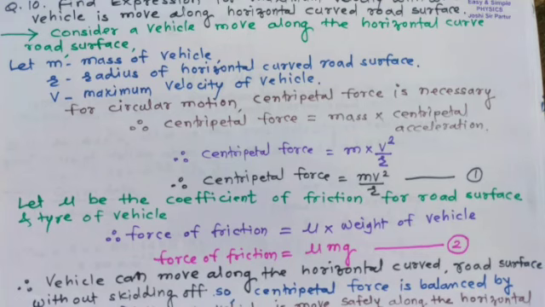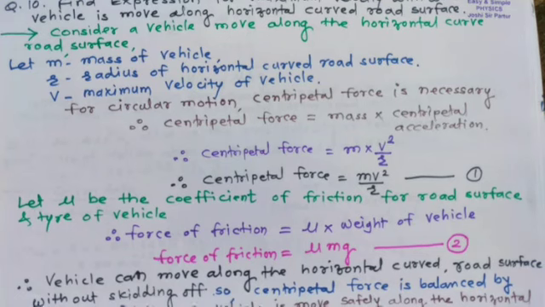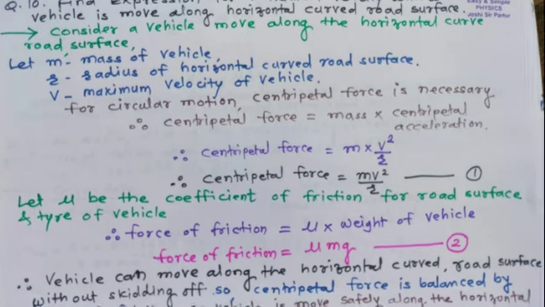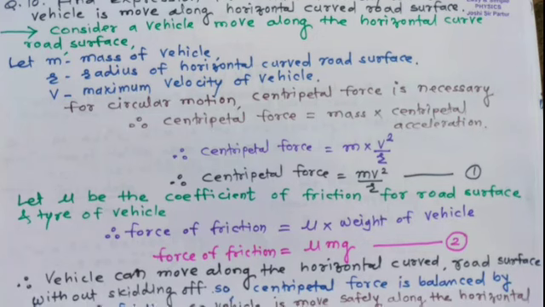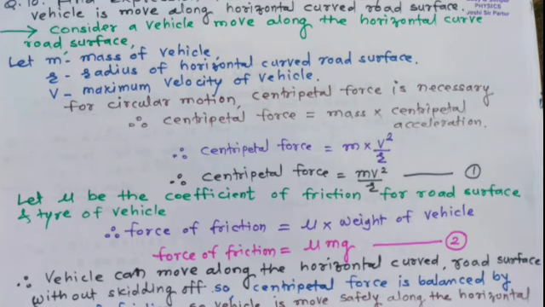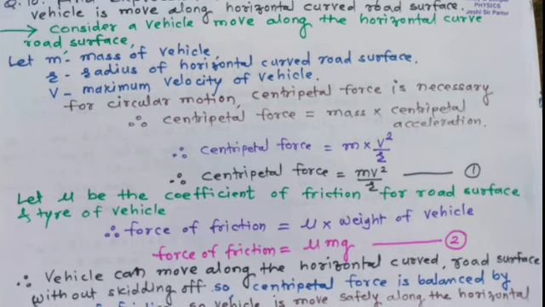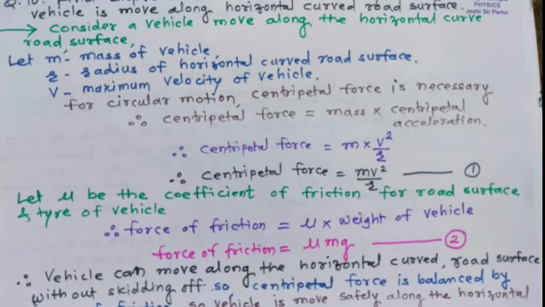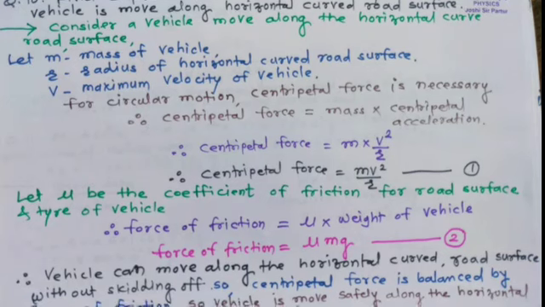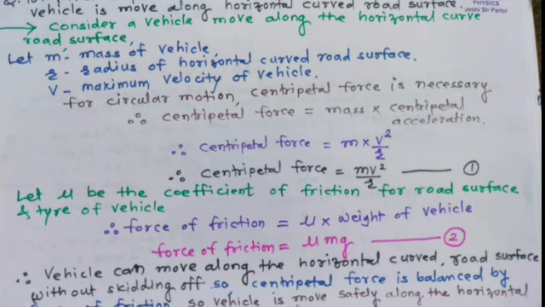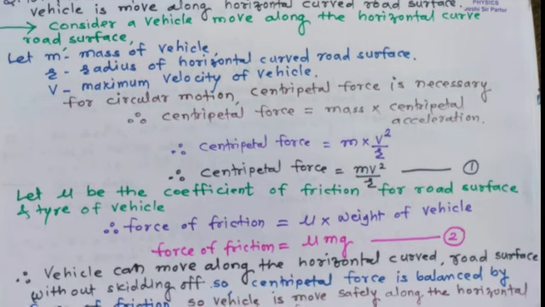Equation number 1. Let mu be the coefficient of friction for the road surface and tire of the vehicle. Therefore, force of friction is equal to mu multiplied by weight of the vehicle. So, force of friction is equal to mu into mg.